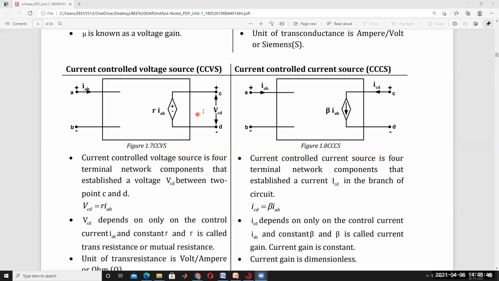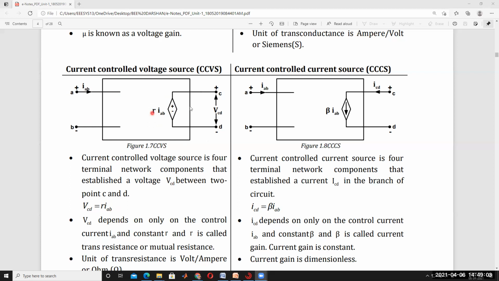Here VCD is called the output voltage. The output voltage is nothing but the source voltage. What is the source voltage here? R into IAB is called the source. That means VCD is equal to R into IAB.